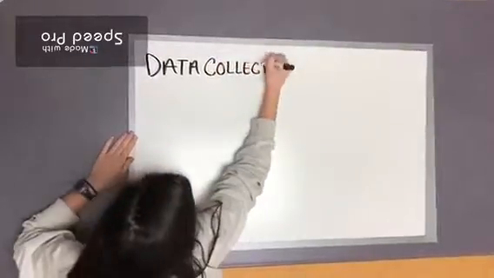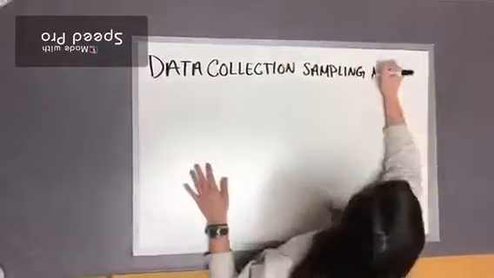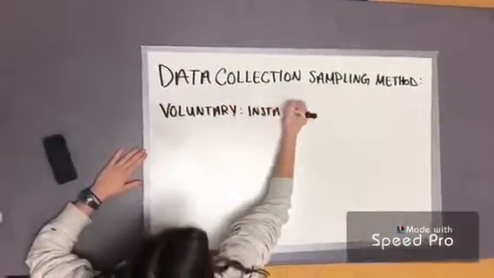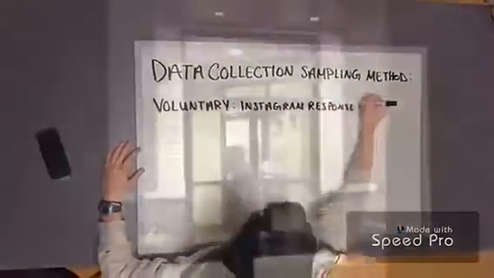Our data collection sampling method was voluntary because we asked Panther Creek seniors how many times a week they went off campus. This is voluntary because they chose to be a part of the survey.